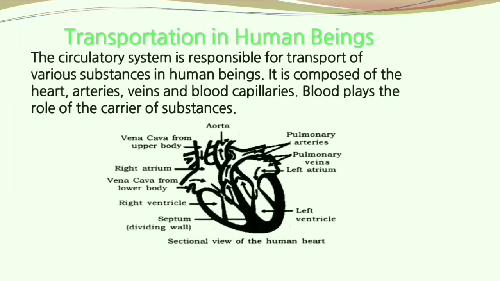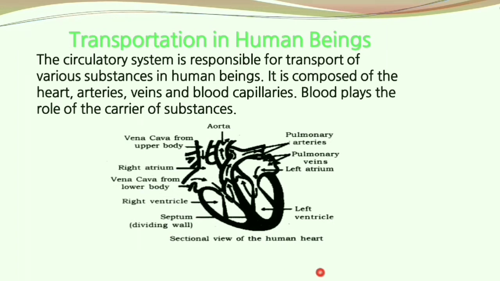So, for a pictorial representation, the deoxygenated blood from all parts of the body enters through the vena cava to the right atrium. First, it gets relaxed and then the cardiac muscle contracts and then enters the right ventricle. Again, the cardiac muscle relaxes and then contracts and then enters the lungs, and over here the oxygen gets